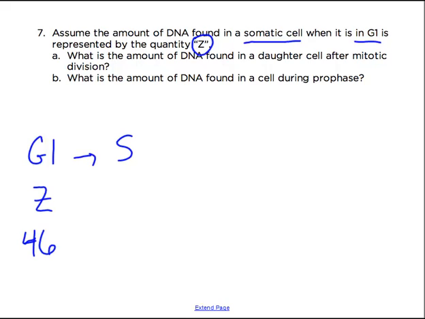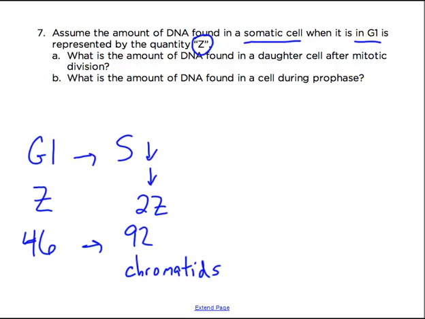We go through S phase. At the conclusion of S phase, what has happened? Well, we know that all the chromosomes have been doubled, so there are 92 chromatids. They didn't ask us this, but I just want to illustrate the point. That's double, right? So after S phase, I want to be very clear that it's after, you're going to have an amount that is 2Z, right? And then you're going to go through G2, where you still have 2 times Z. You're still going to have 2 times Z.